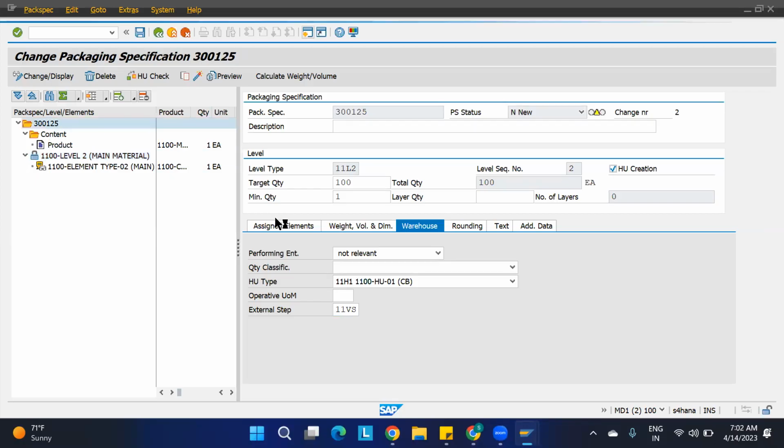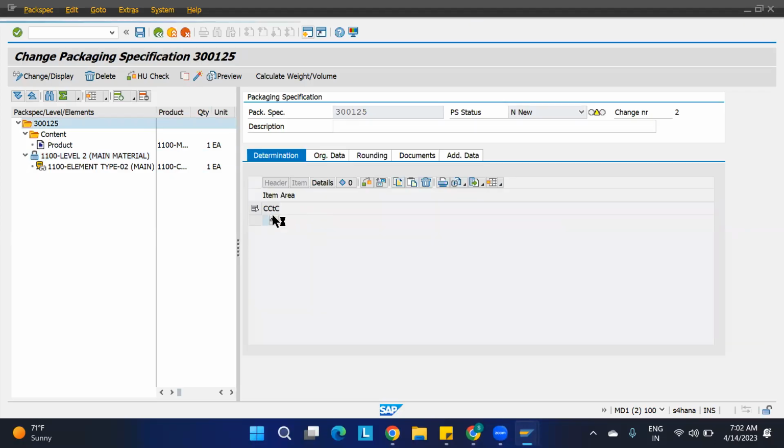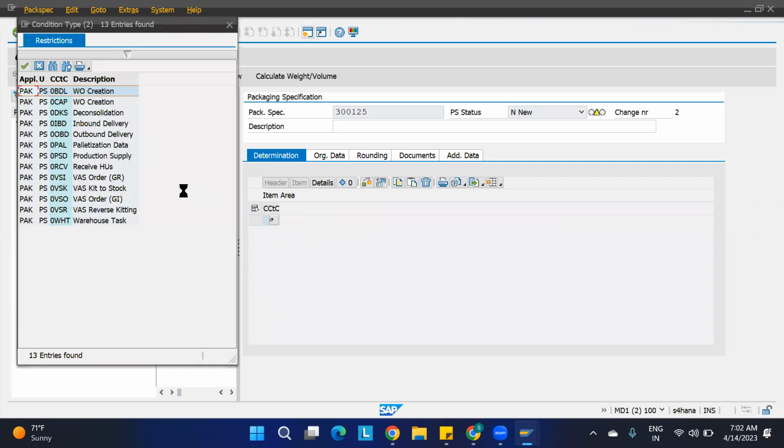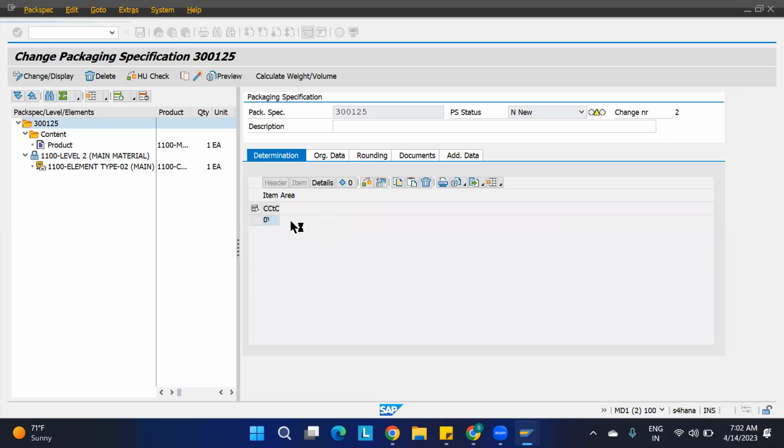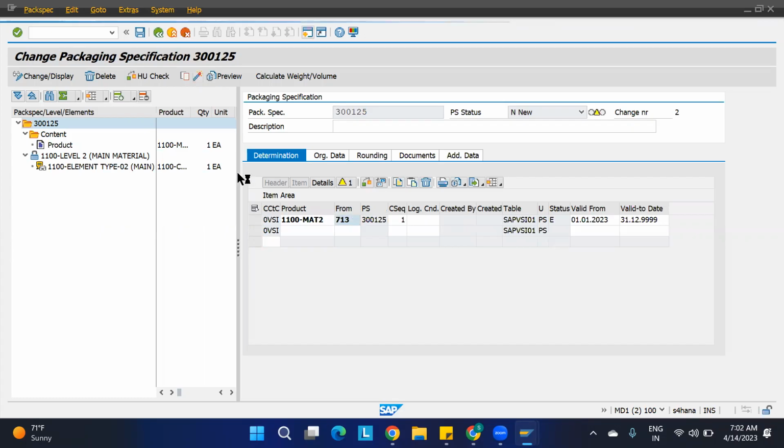Go to the header. This is 0 VSI. Product is 1100, match to 713. I'm activating it.